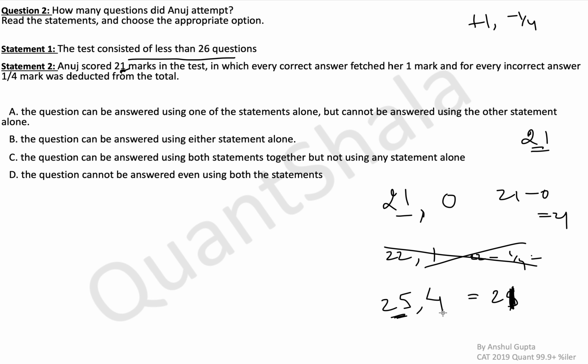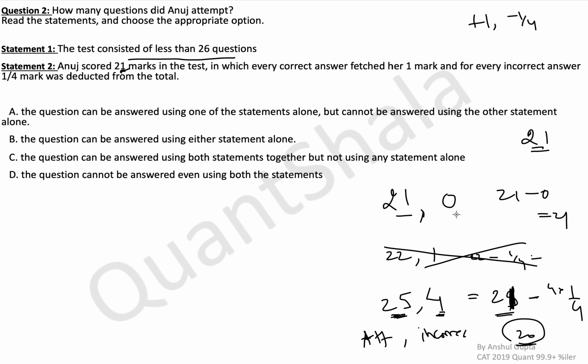Writing the total number of attempts and incorrect: if 25 were attempted and 4 were incorrect, 21 correct, which means 21 marks minus 4 multiplied by 1 by 4. So this gives you a total of 20 marks. So in this case also it is going wrong, because we needed 21 marks, right?